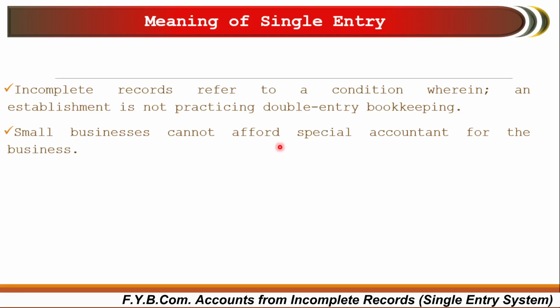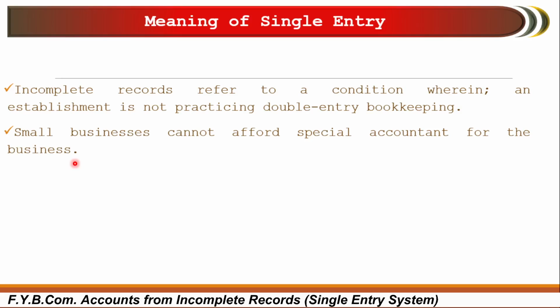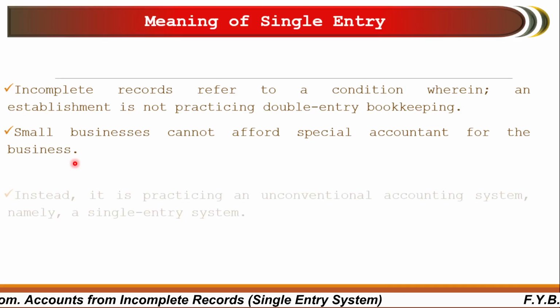Small businesses cannot afford a special accountant for the business. Many times it happens that if the business is small, the businessman cannot afford the salary of that particular accountant, who is a special person. So at that time the businessman or an entrepreneur or a small shopkeeper may maintain their records as per the single entry system.